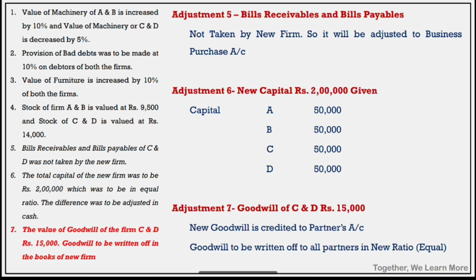First goodwill is credited to CD partners capital account in 3:1 ratio, and then goodwill is to be written off to all partners in the new ratio in the new firm. So first 15,000 is credited to the partners in the old books, and in the new books 15,000 is debited. Clear? So these are the solutions of all the adjustments.